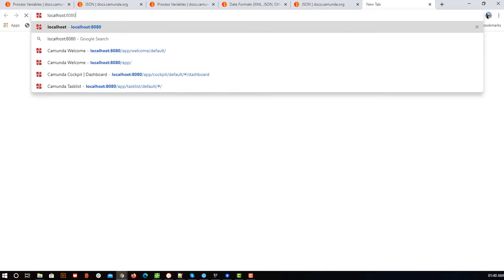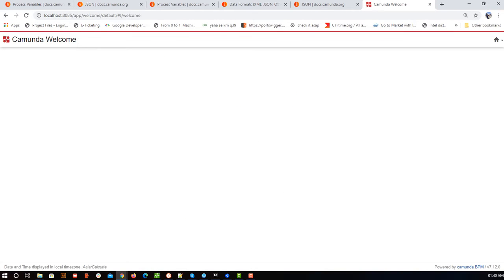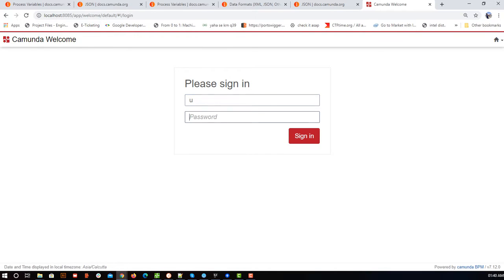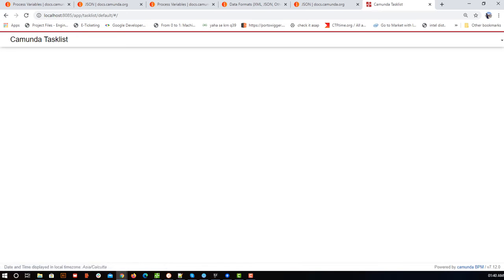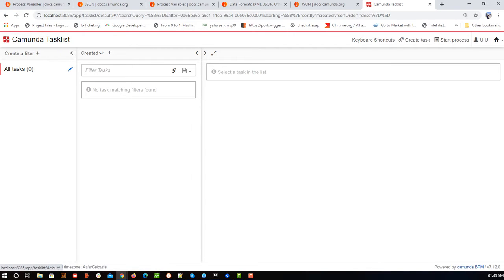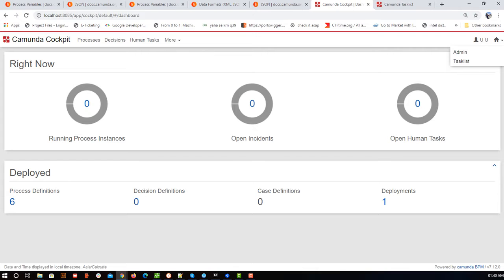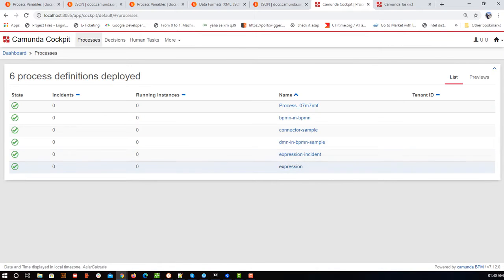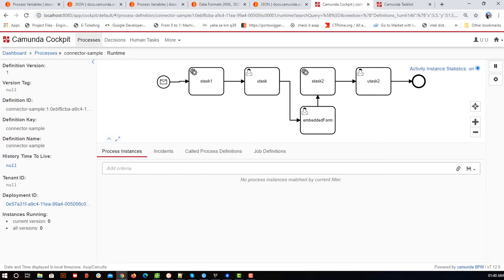I'm going to clear the log and open localhost 8085, with my username and password. I have opened the task list. There is nothing here. I'll open cockpit as well, and the task list in a new tab. Here we have nothing. Similarly, in the process definition we are going to use connector sample. Here also we have no instances, correct?